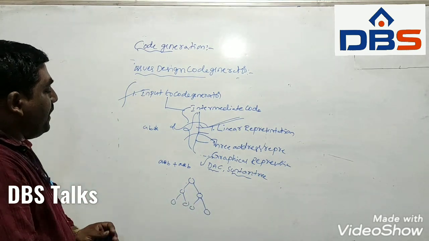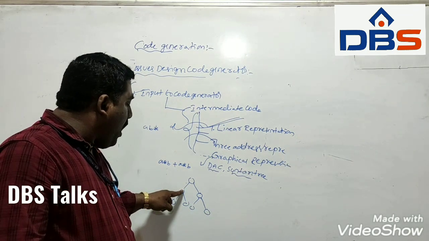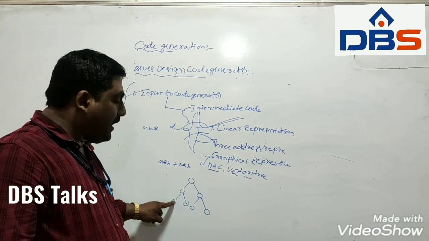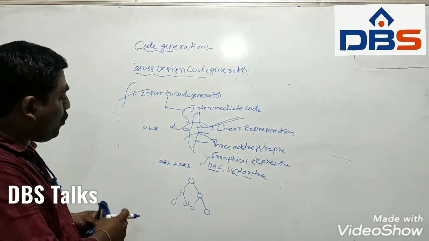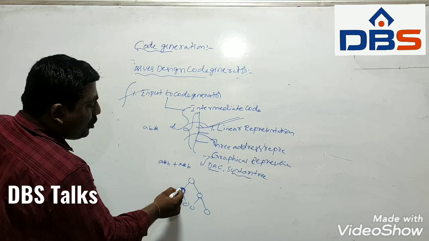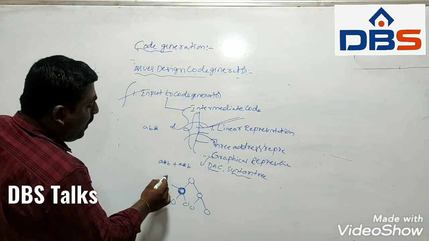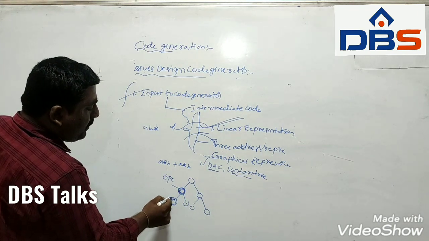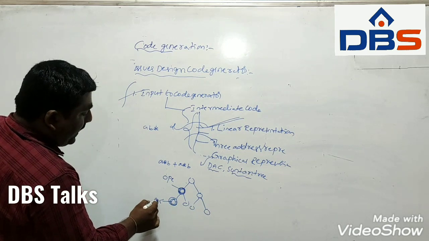In a syntax tree, the internal nodes are operators, whereas the external nodes, the leaf nodes, are operands. Internal node means a node which has children. So internal nodes are operators, whereas leaf nodes are operands.